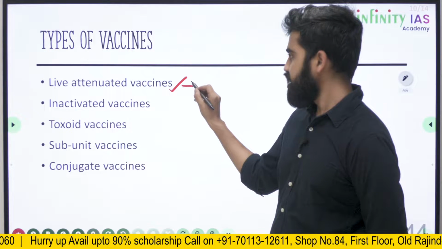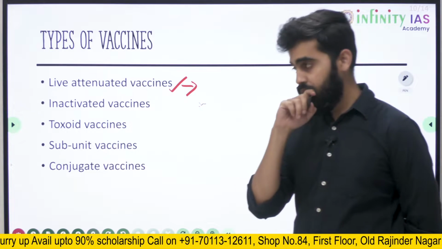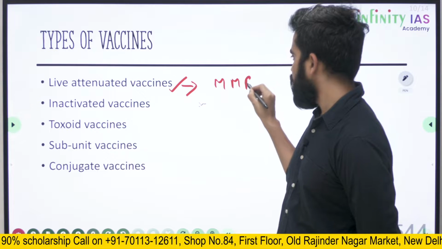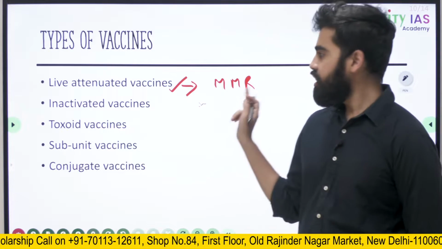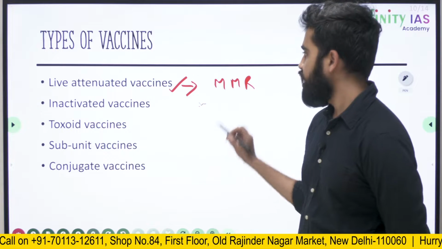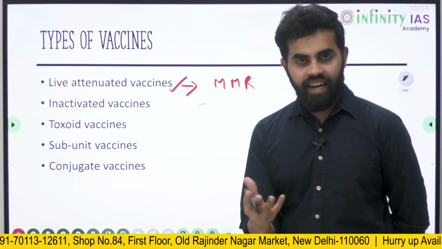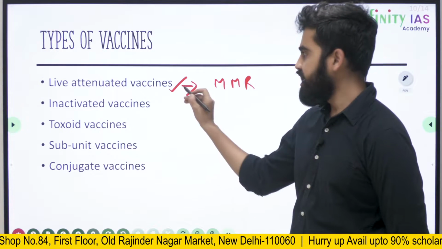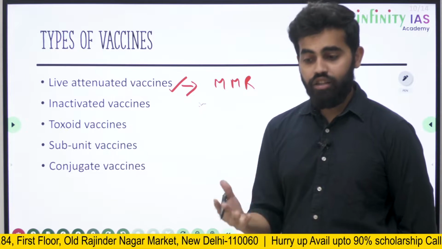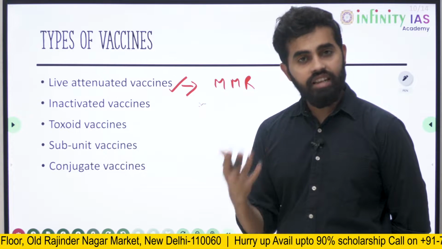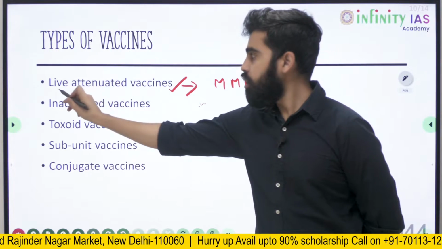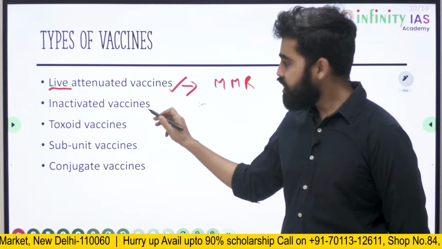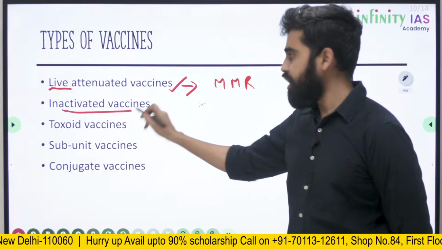For example, among live attenuated vaccines, we have the MMR vaccine, which is given in the National Immunization Program. In this, the organism is live but very weakened so that the infection is mild. But here we have a risk that the human being can actually suffer a serious infection because the organism is live. Then there is another type of vaccine, inactivated vaccines.